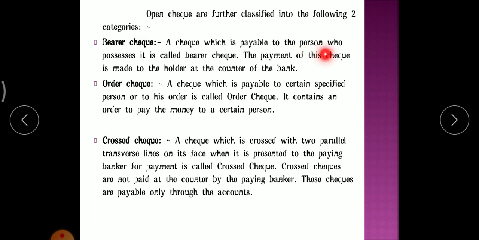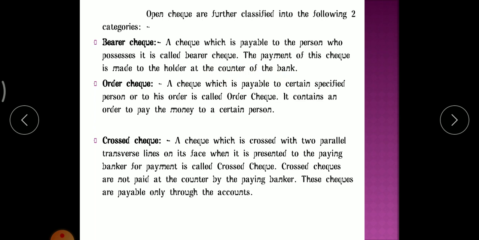The payment of this check is made to the holder at the counter of the bank. Who is the holder now? If you write Mr. Sunil, Mr. Sunil will be the holder of that check. So he has to go to the counter of the bank to withdraw that amount. It's called a bearer check. Clear? So what is an order check?